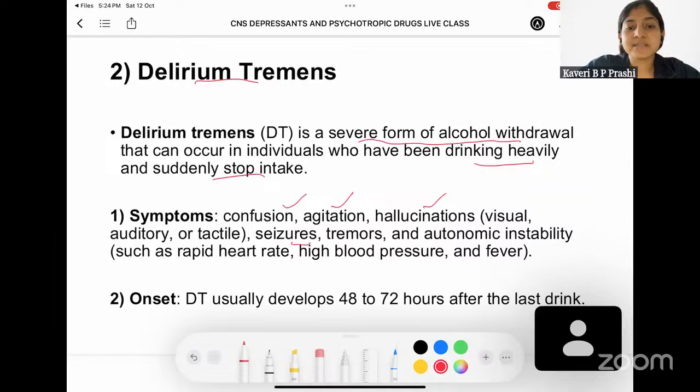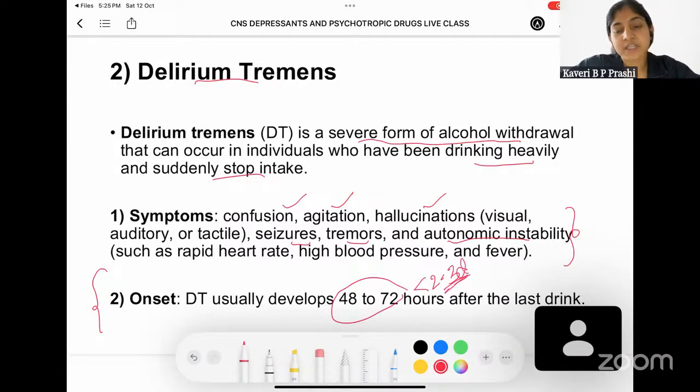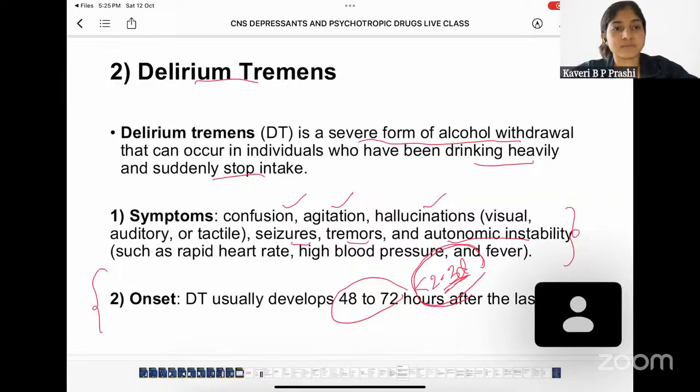Also, the person can experience seizure, tremors, and autonomic instability, where the heart rate shows variation, his blood pressure could show variation. Also, he can have episodes of fever. Now, coming to when is the onset of delirium tremens? Delirium tremens usually develop 40 to 72 hours after the last drink. That is, it develops within 2 to 3 days. So, whenever there is an MCQ exam, this would be a clue. If a question about alcohol withdrawal is given, and if they say that all these symptoms arise within 2 to 3 days, then the probable answer could be delirium tremens.